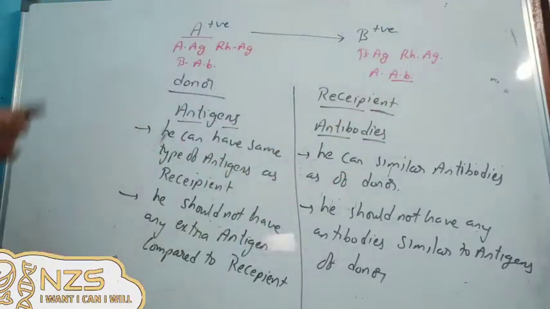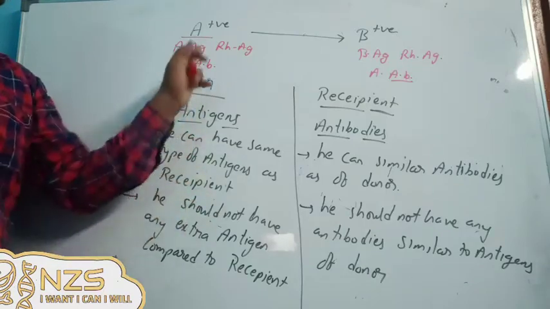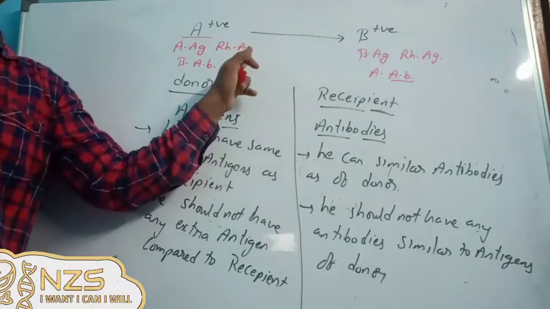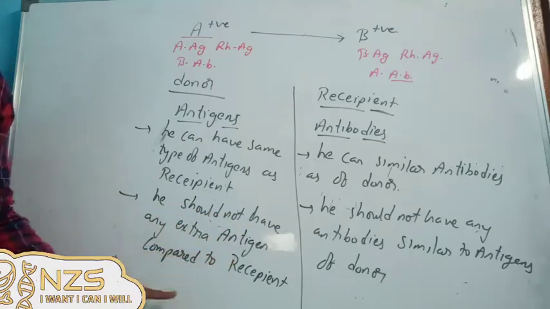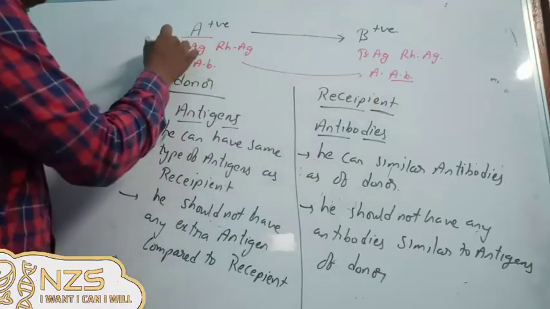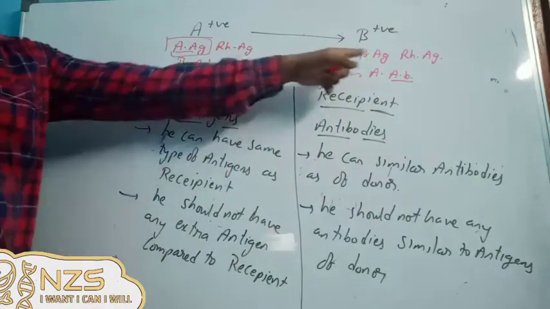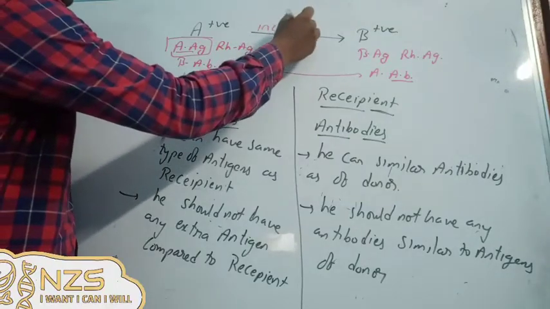Is it or not? Now if you try to apply these rules, first, he can have same type of antigens. So he's having same, but here we have one more problem. He should not have any extra antigens. Now observe here. When this person gives blood to this person, this A becomes extra. So obviously here it becomes incompatible. In the first step only it becomes incompatible.